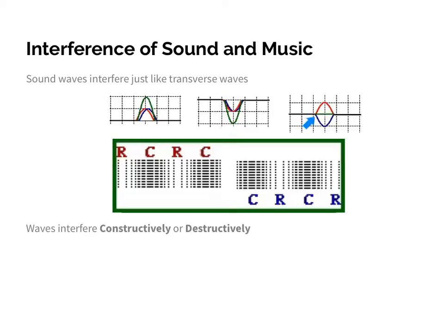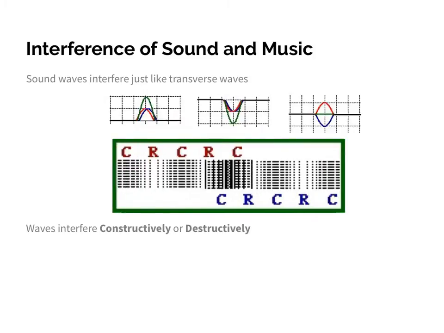And here we would have destructive interference, which was the second type of interference we looked at, where you would have a crest and a trough meeting together, in the opposite phase. In this case, based on the superposition principle, if I had a +1 amplitude and a -1, those two numbers would add to 0. So what ends up happening is the amplitude gets smaller. In terms of sound waves, because they are waves, they can interfere constructively and destructively.